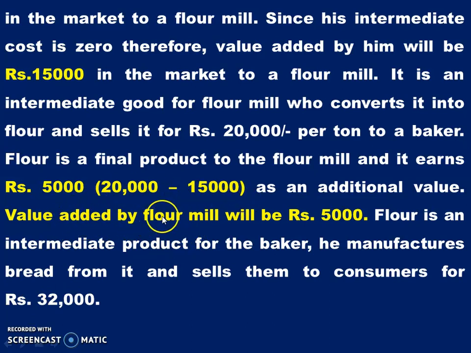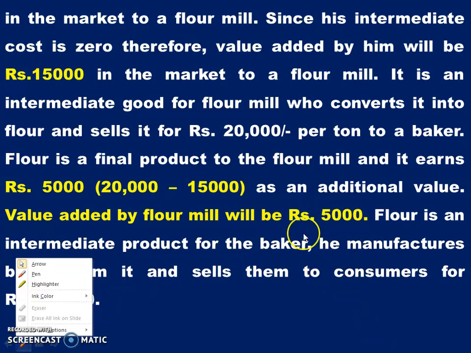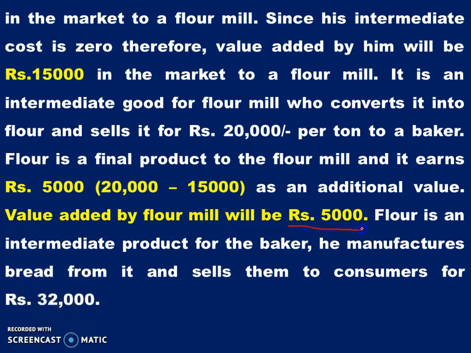Value added by the flour mill will be rupees 5,000. So the value addition here is rupees 5,000. This value addition is to be noted.